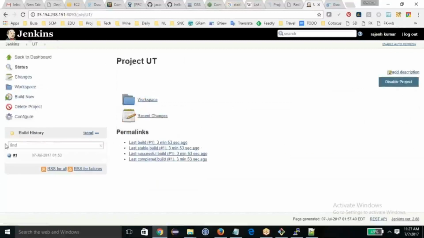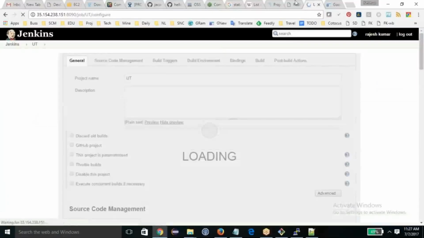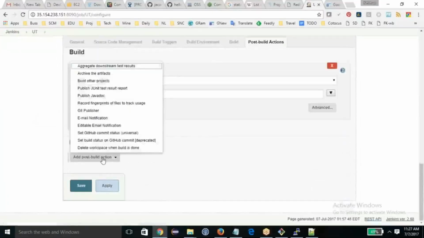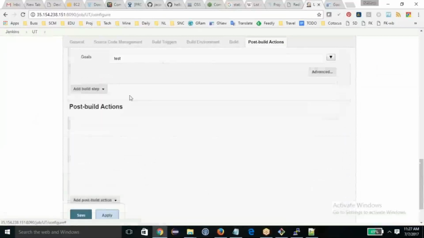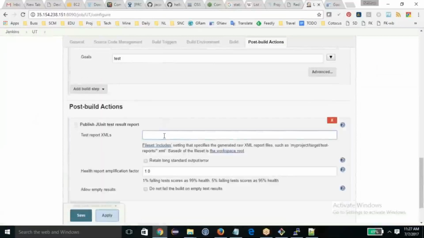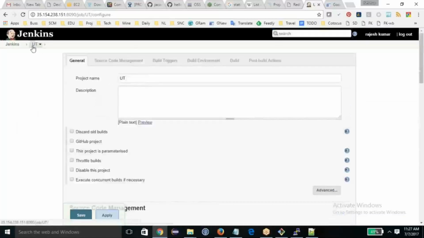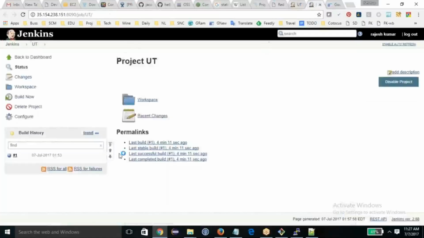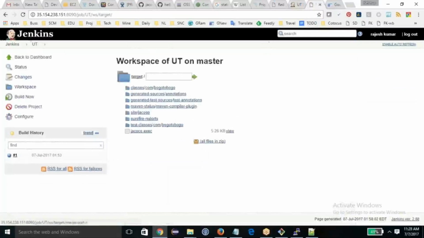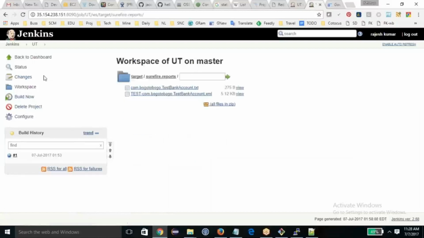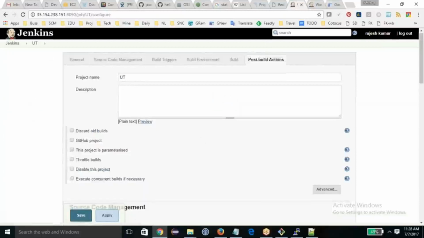So reports, I want that to be visible on this page itself, because DevOps is about sharing and monitoring. So configure post build action, go and create a report. What is the location for this report? Let me open this workspace, target, and the reports location is Surefire. Okay, so this is the location, target Surefire. I put it here, post build action.